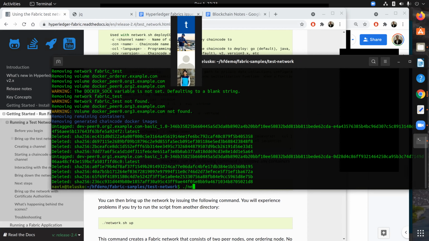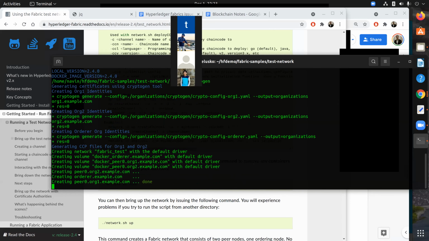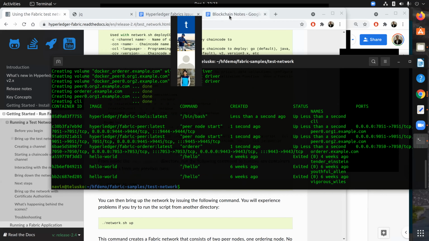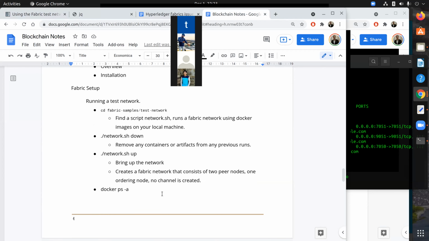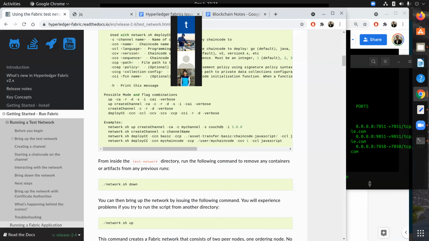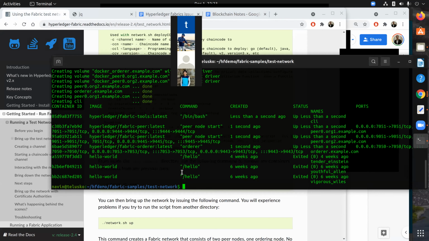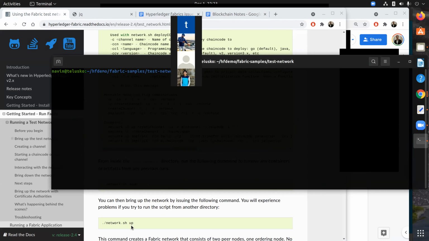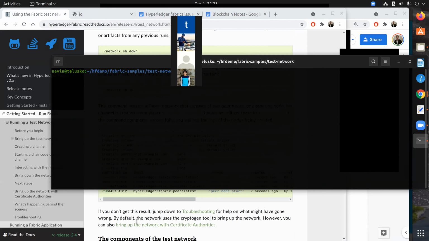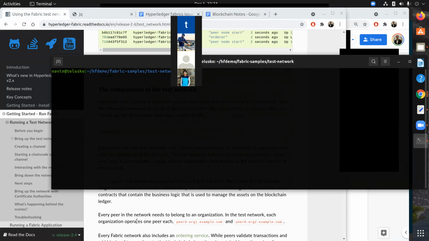And now let's up the network. We'll say network.sh. And don't worry, I will give you these steps. I created this document where I have written all the steps and a summary as well, and we can use this when you are trying this. Okay, so you can see the peers are running. That's great. Now, once you have your network up, the next step is we'll do some transactions.